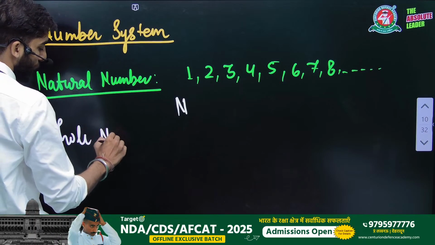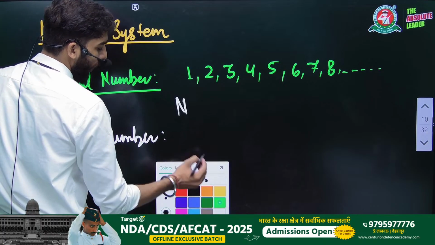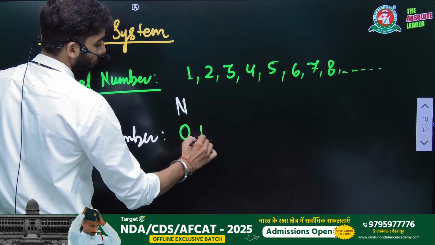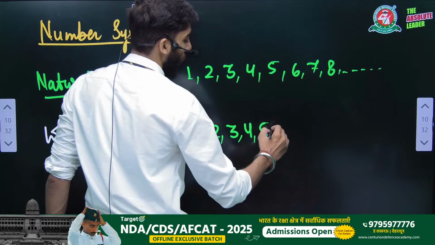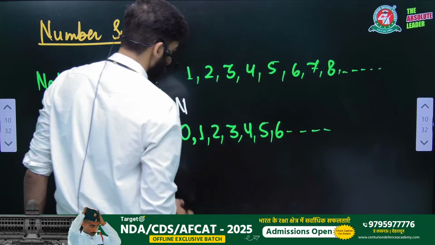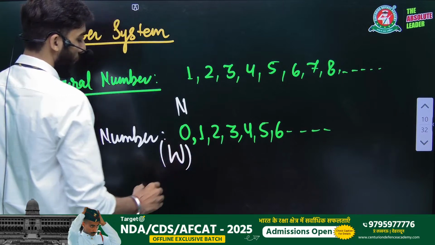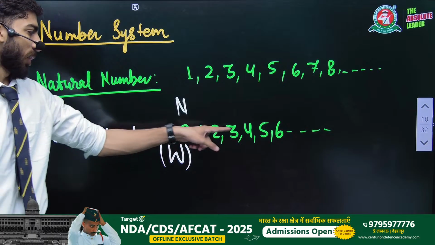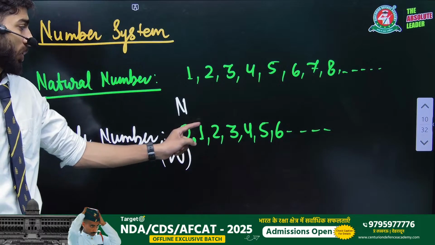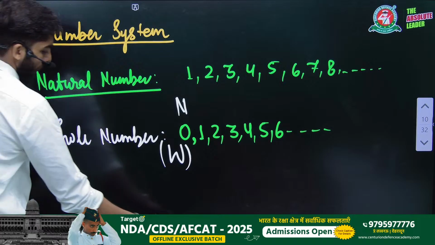Whole number. So what is whole number? If you include 0 in the natural numbers, then you will get whole numbers. And we will represent it as W. Whole numbers we will represent with W only.